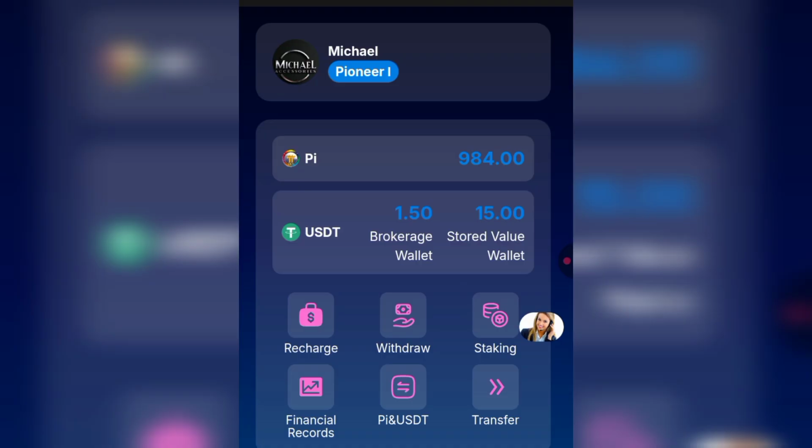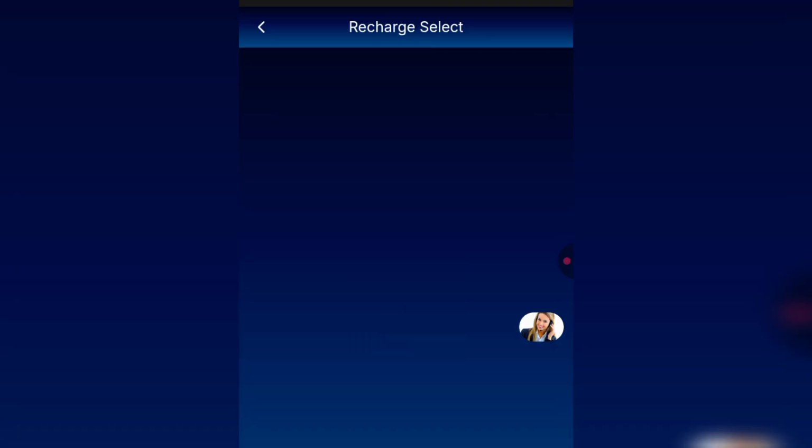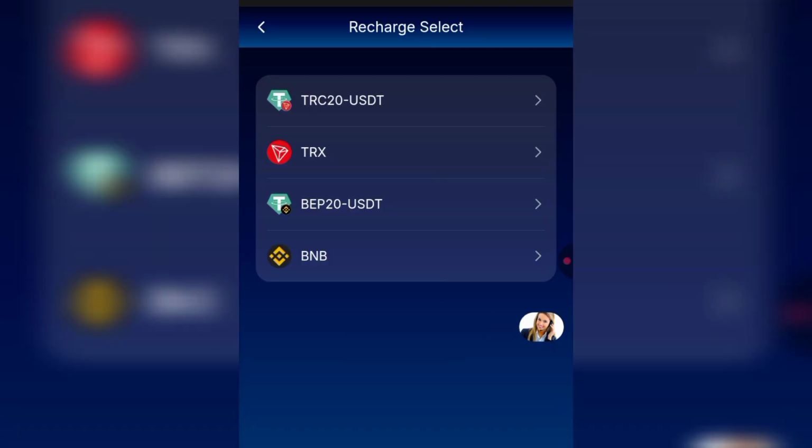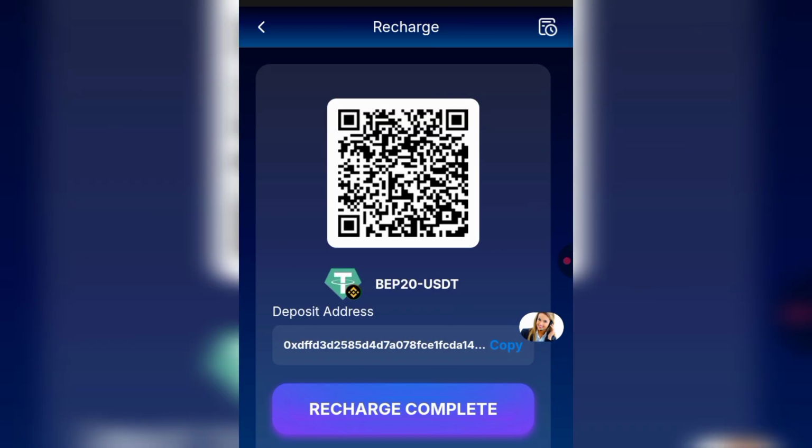So the first thing you have to do is go back to recharge right here. If you go to the recharge, you'll be able to make a recharge into your account for you to start mining. As you can see, there are 4 recharge methods: TRC20 USDT, TRX, BEP20 USDT, and Binance Bitcoin. So you just have to choose the one you want to recharge with. But me, I like recharging using the BEP20 USDT.